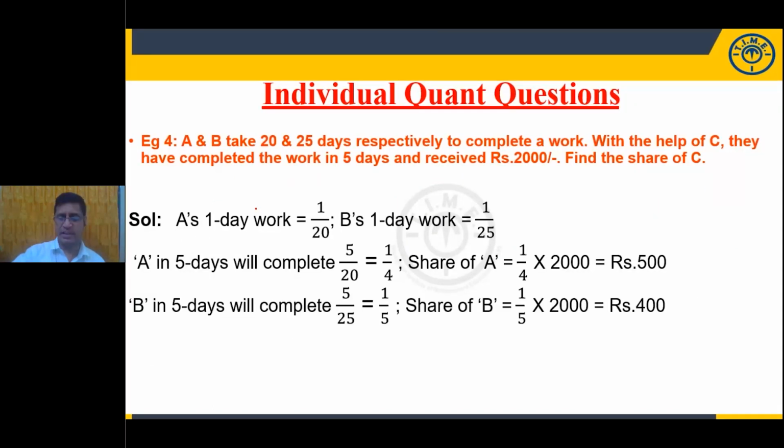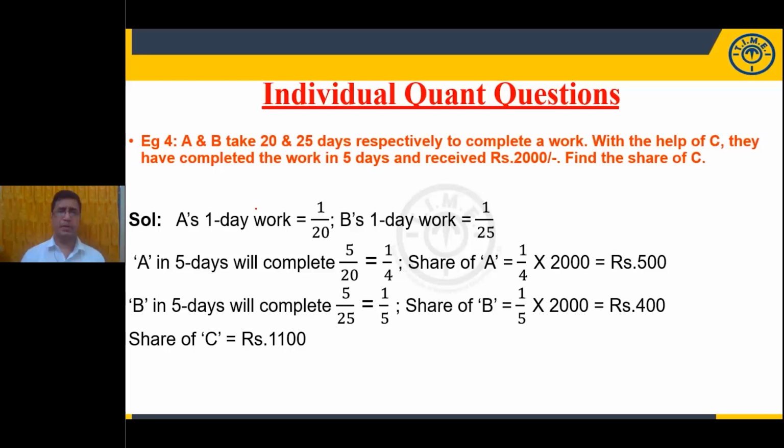Now look at this example. This is the conventional way. I'm giving the solution here in order to wind up this session. A and B can finish a work in 20 and 25 days respectively. With the help of C, they completed it and they received 2,000 rupees. The share of C we need to find.